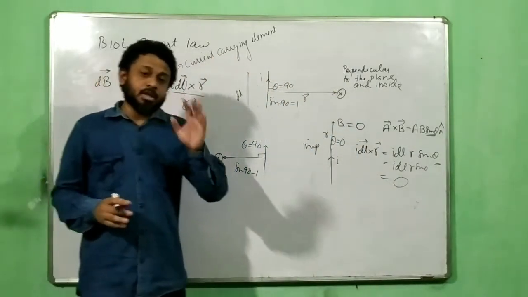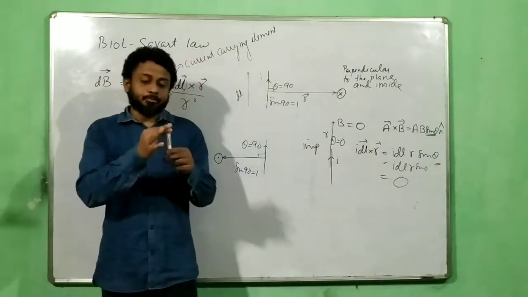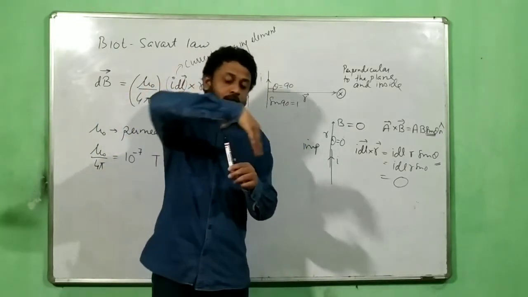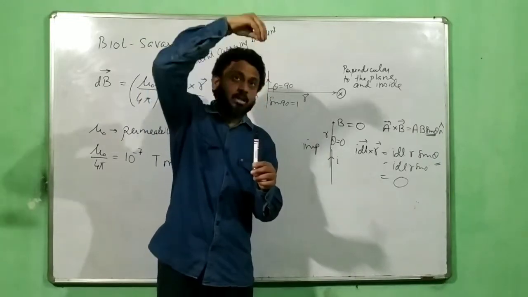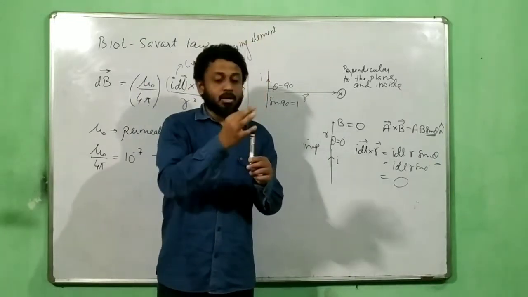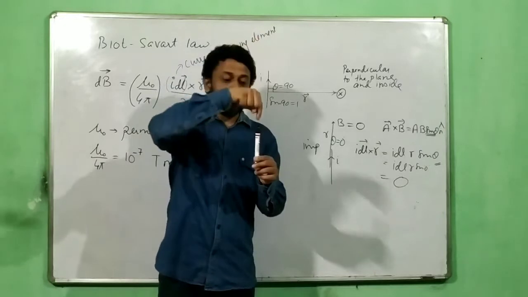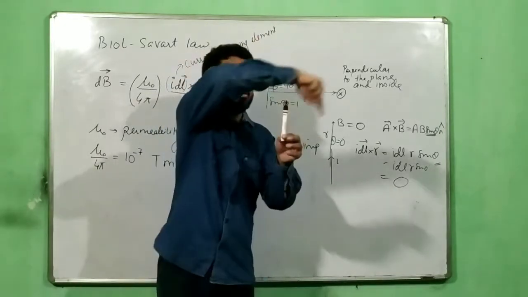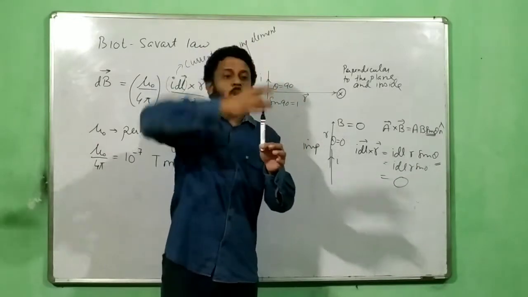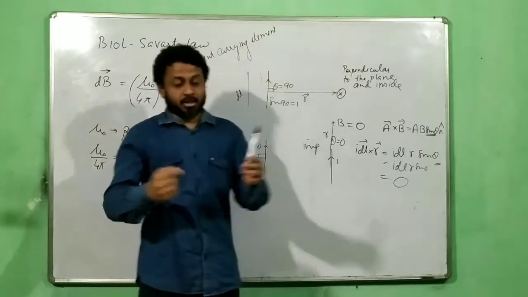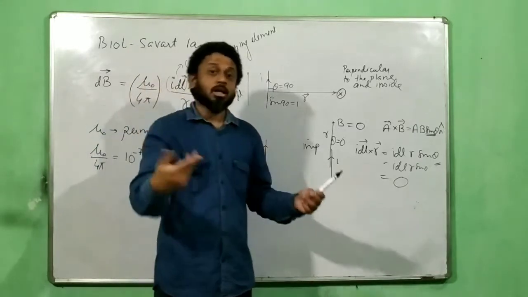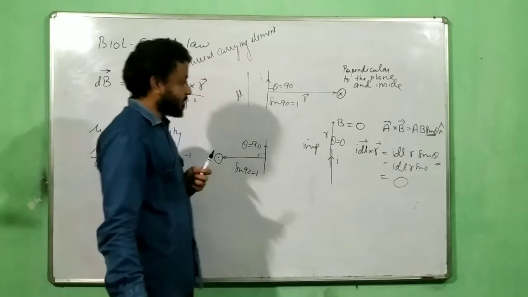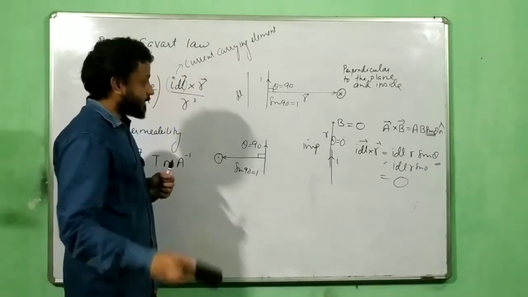That means the field due to a wire only exists around its surrounding, but not in the same line. So if this is my wire, there is no field along the same line. Field is here, field is here, field is here, field is around it, but not along it. Okay, that's fantastic. Field is around the wire, but not along the wire. So we can keep this in future also. Very important statement.